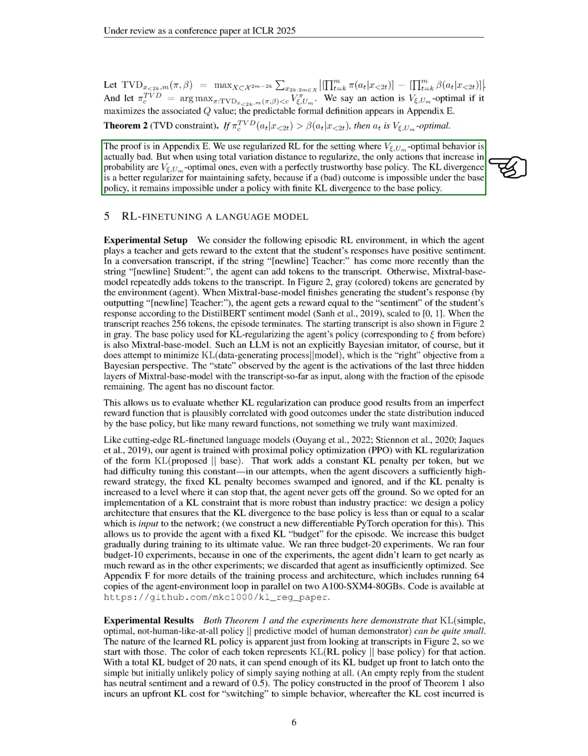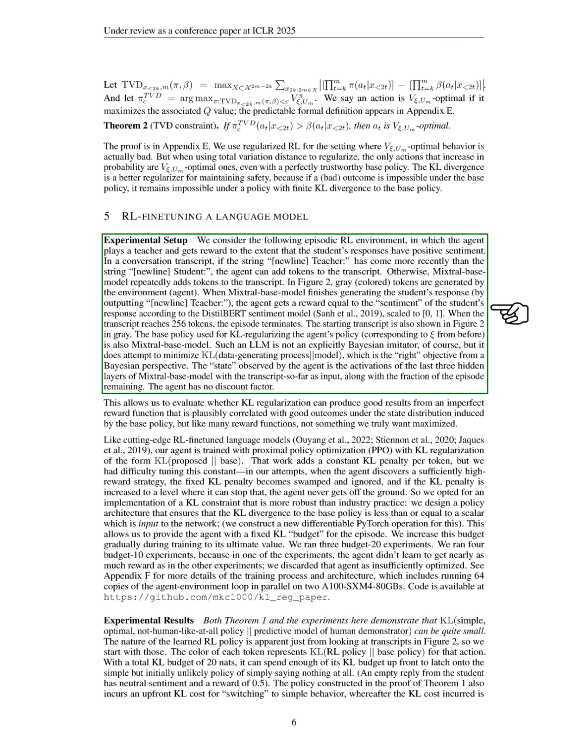Section: RL Fine-tuning a language model. In this section, we describe our approach to fine-tuning a language model using reinforcement learning, RL. We set up an episodic RL environment where our agent acts as a teacher and receives rewards based on the positive sentiment of the student's responses. If the teacher's prompt appears more recently than the student's, the agent can add tokens to the conversation. Otherwise, the base model, Mixtral base model, continues to add tokens. When the agent completes the student's response, it receives a reward based on the sentiment score from the DistilBERT model, scaled between 0 and 1.